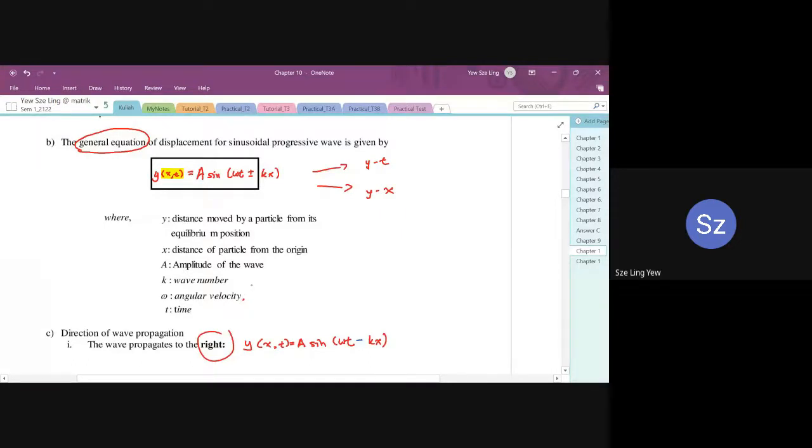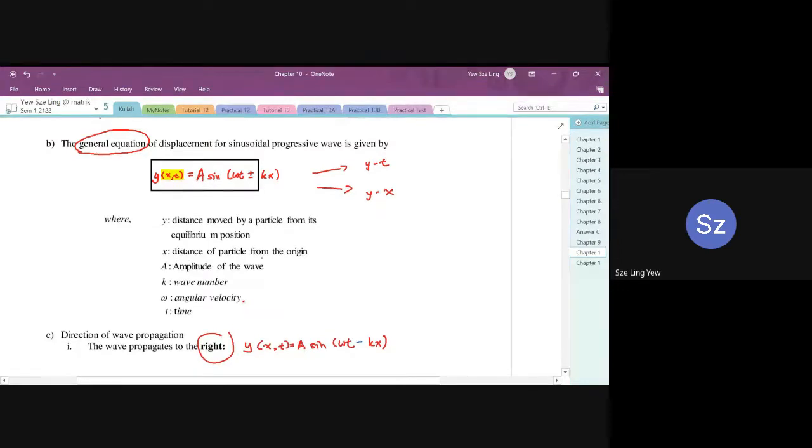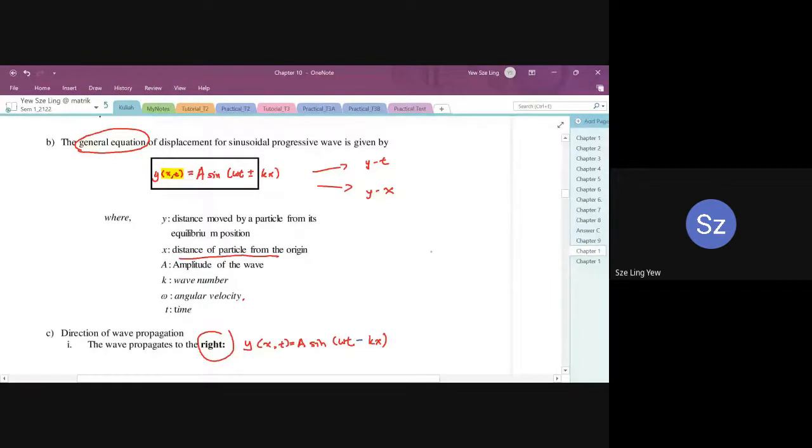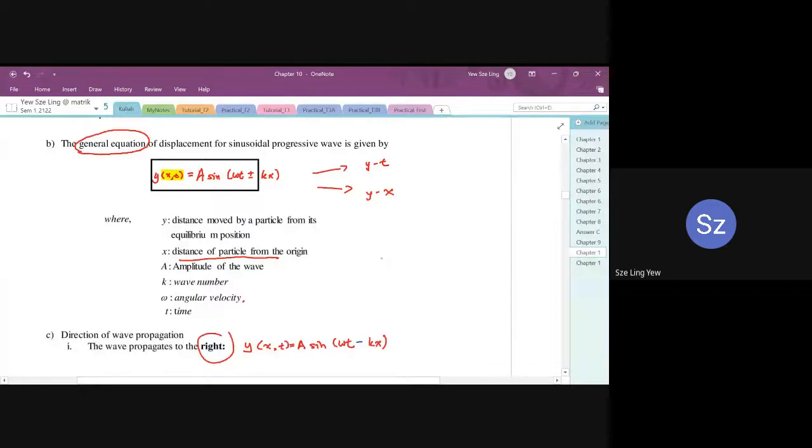It could be any t, okay? And then plus minus kx. k is the wave number and x is the distance of the particle from the origin. Now why does it use the distance of the particle from the origin? Because just now we said every wave has a source. So let's say this is my source. This source transfers energy to the first particle.